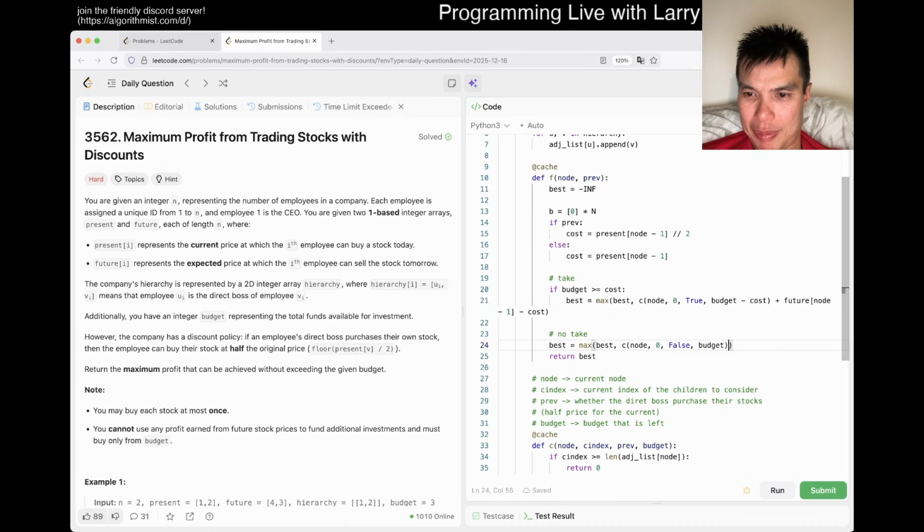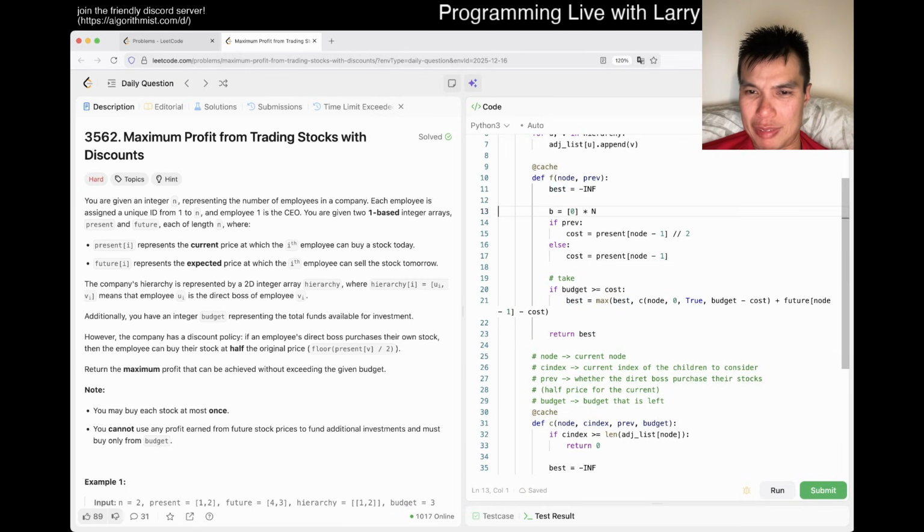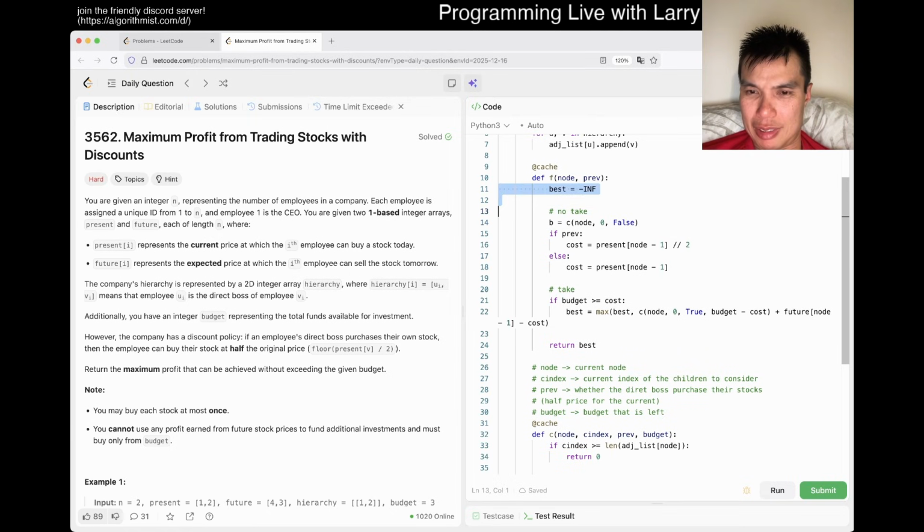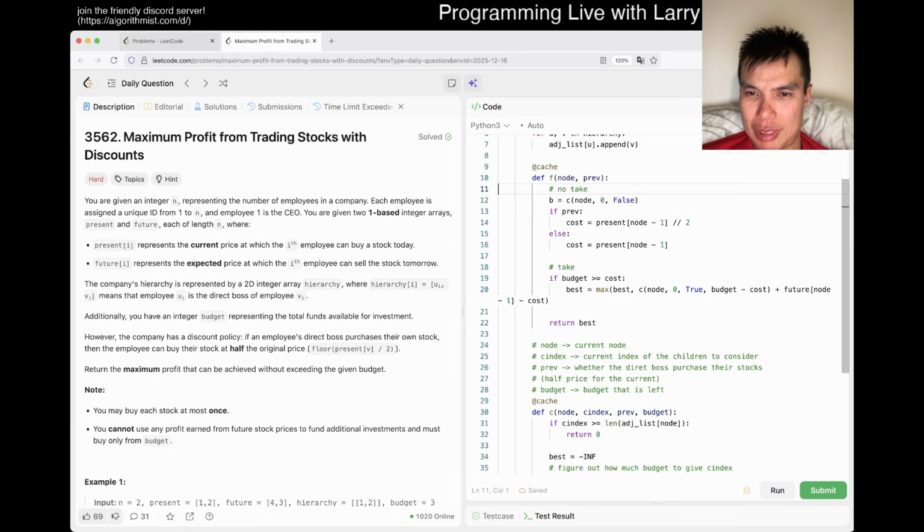Okay, I guess we have to remove this budget too. And then actually, I guess we could default the no take to B, right? We don't need, is it 0? Actually, I don't know if it's 0 or negative infinity. We could do negative infinity, actually. But we'll just do this, right?